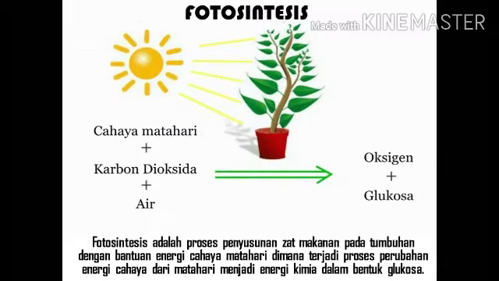The first is photosynthesis. Photosynthesis is the process of preparing food substances in plants with the help of sunlight energy, the process of changing light energy from the sun into chemical energy in the form of glucose.